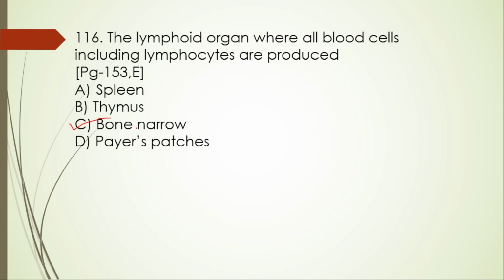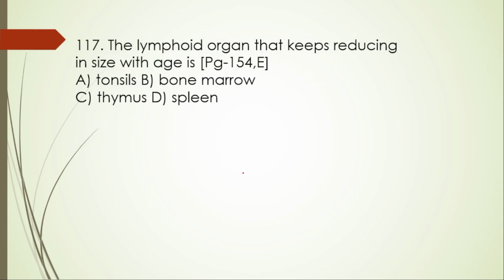That is bone marrow. It's not narrow, it's marrow. The bone marrow is the primary lymphoid organ and it is the main site for hematopoiesis, that is the process of creating blood cells including red blood cells, white blood cells, and platelets. Next, 117.